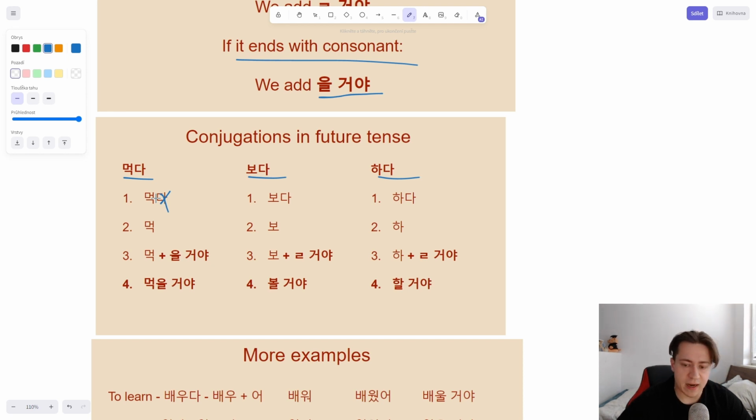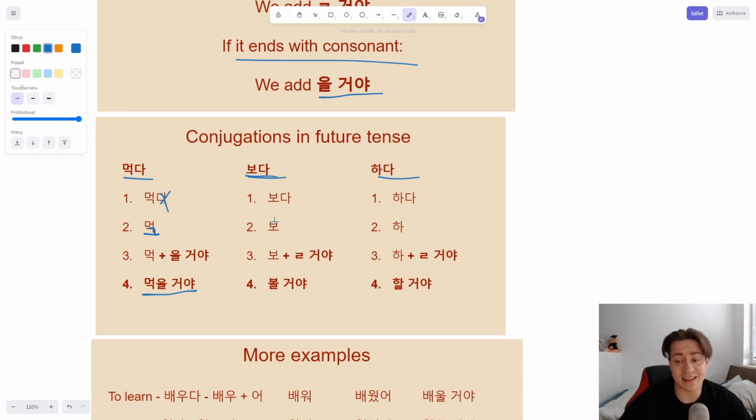Always remove da, whatever it is, whether you are doing irregulars, future, past, present, whatever. For now, just remember that you always remove da in the first step. So we are left with bok. Does this end with a vowel? No, there is a G, right? So we need to add koya, and we have boger koya. Simple.